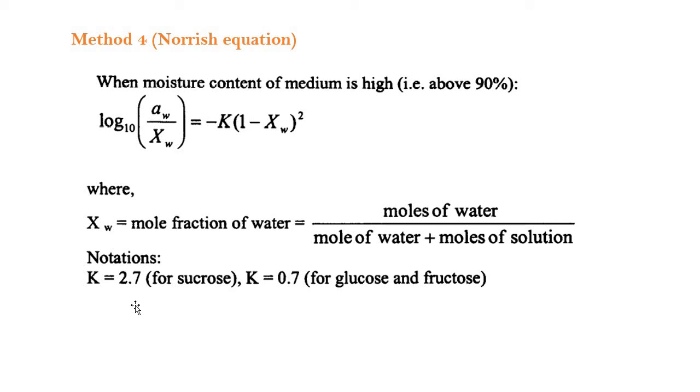And here Xw is the mole fraction of water. How can you calculate the mole fraction of water? Moles of water divided by moles of water plus moles of solute. And K, its value will be 2.7 for sucrose and 0.7 for glucose and fructose.